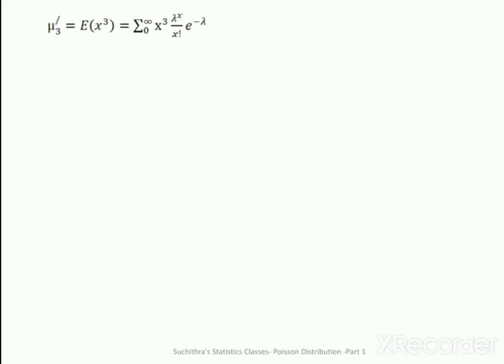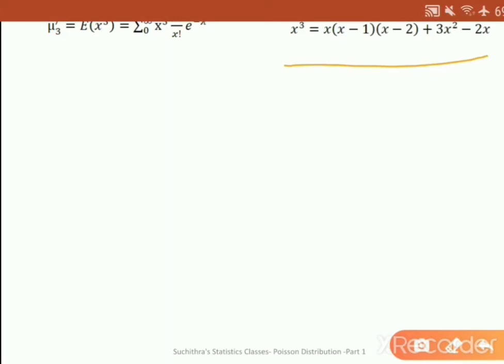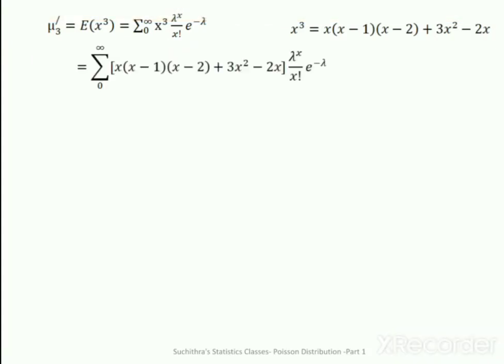Mu3 dash is E of x cube, which is equal to summation 0 to infinity x cube lambda raised to x by x factorial into e raised to minus lambda. We know that we can rewrite x cube as this expression. Applying that expression in this mu3 dash, we are getting